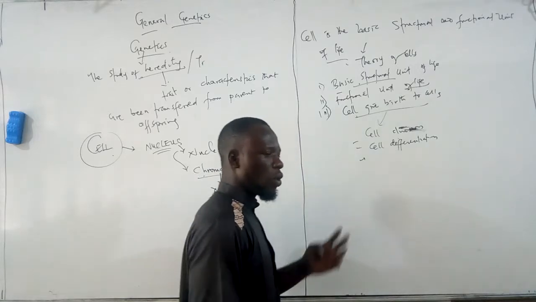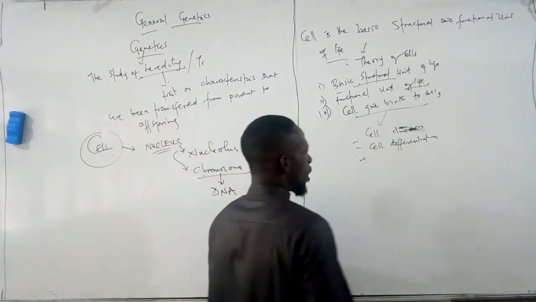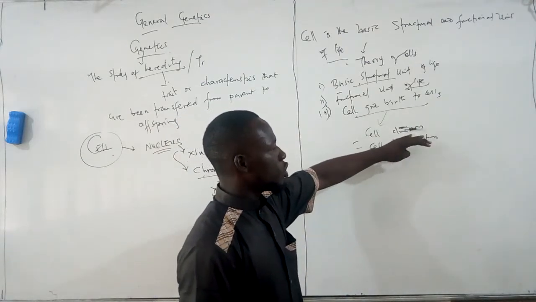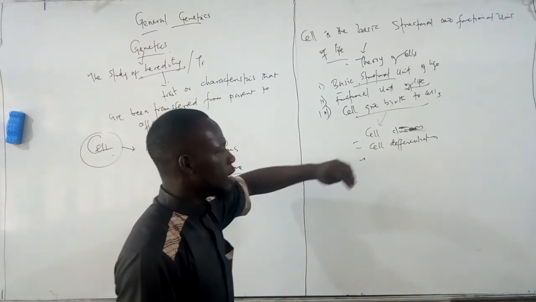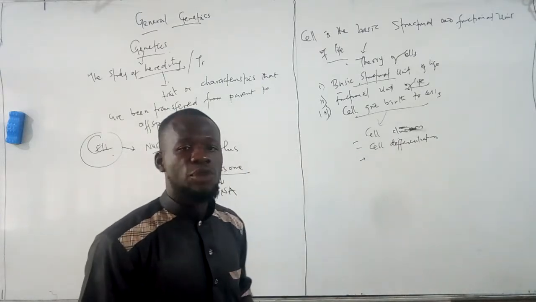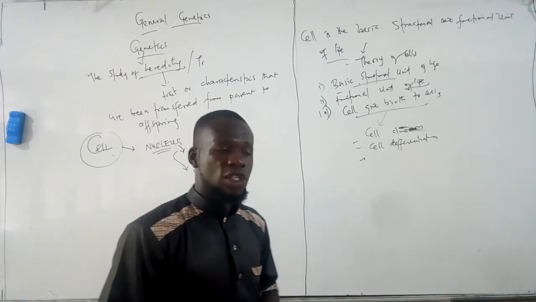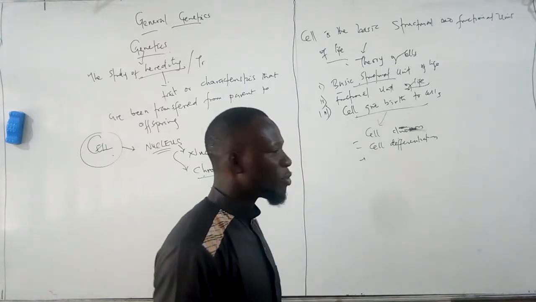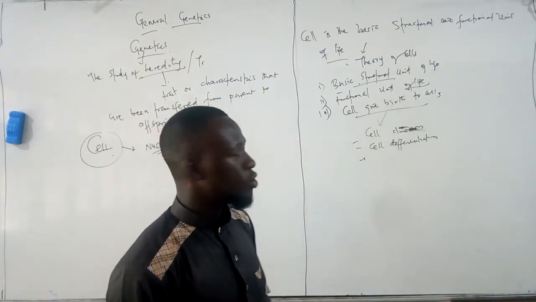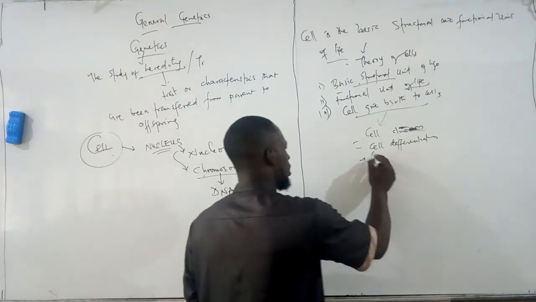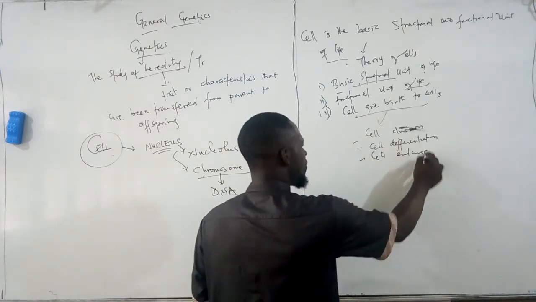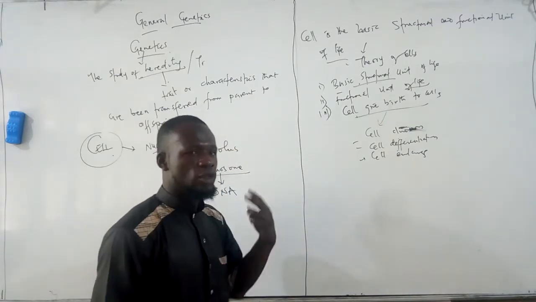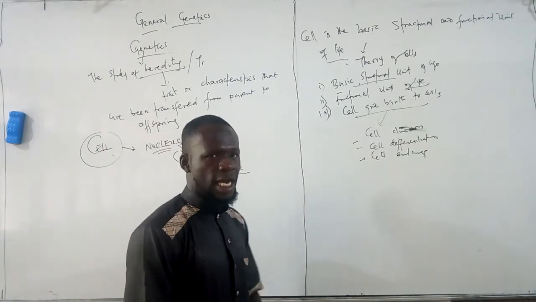Then if cell division occurs, which is a splitting of cells, and we'll be talking about that in our next classes, the division of cells will have to occur first. Then differentiation simply means each cell has to differentiate to perform a different function. The one responsible for respiration will mold itself to that, and the one responsible for feeding will mold itself to that. Then we have cell enlargement. Each cell will enlarge, giving room for growth of a living organism. So we can see that cells giving birth to cells really made up an entire organism.